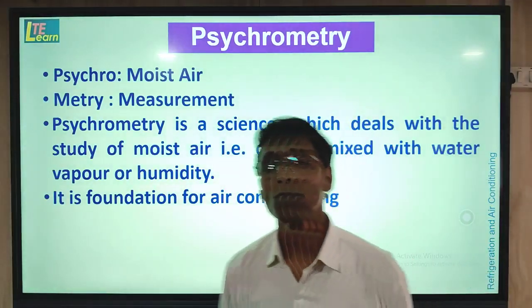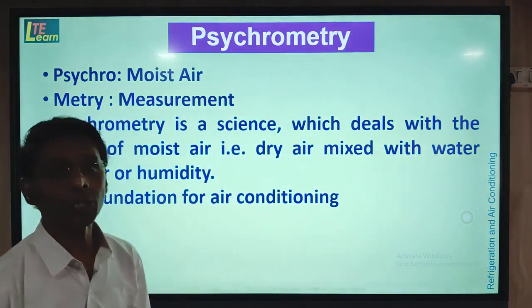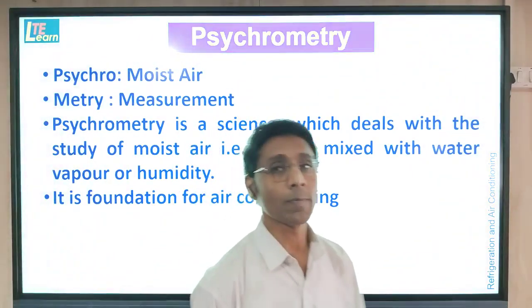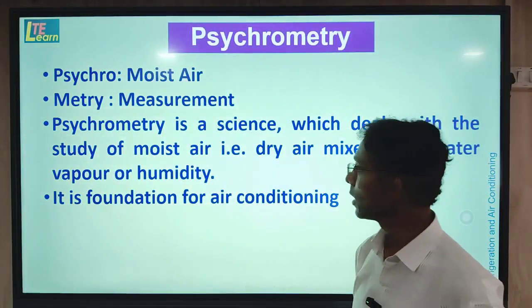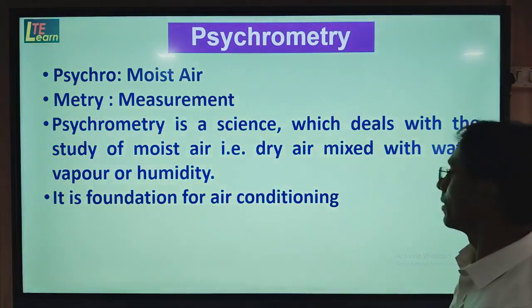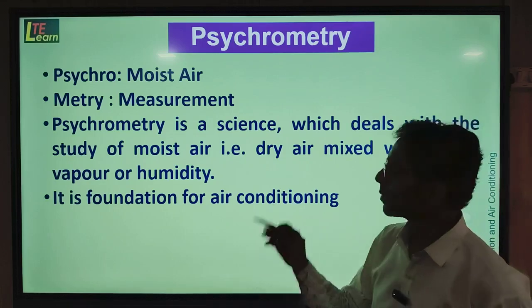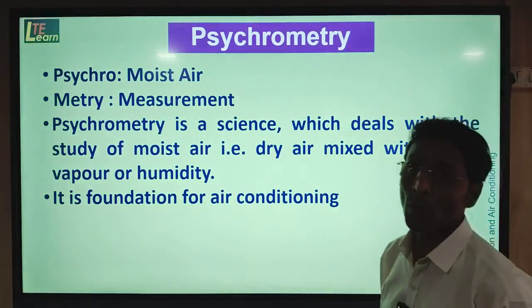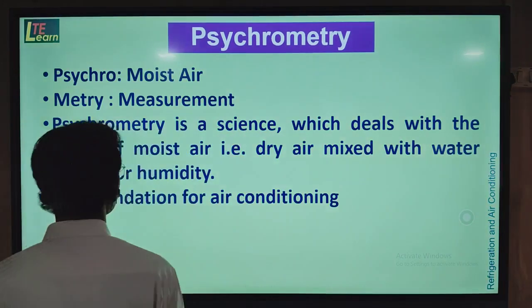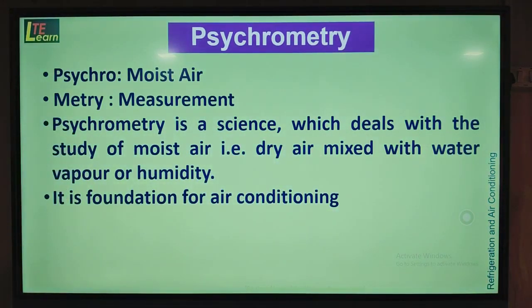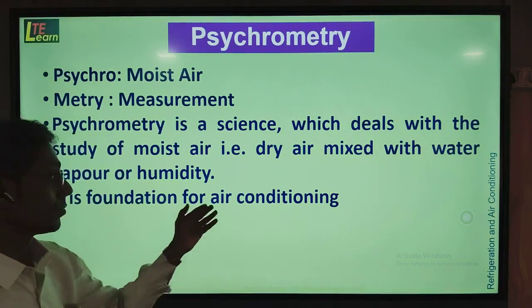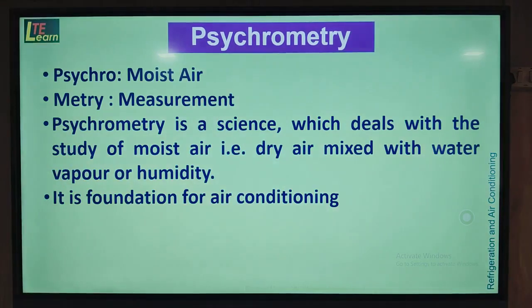Now, what is moist air? Moist air is a combination of dry air and the water vapor present in it. It is also called humidity. So, different properties of moist air are required to be calculated, determined, or used in the analysis of the system, that is the air conditioning system. So psychrometry is a foundation for air conditioning.